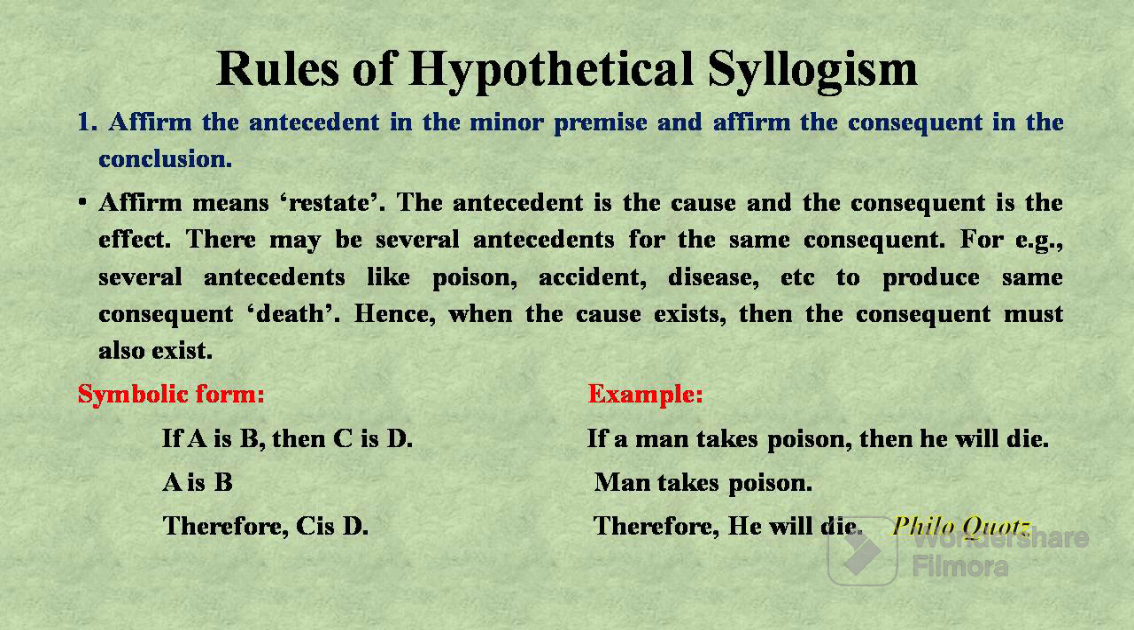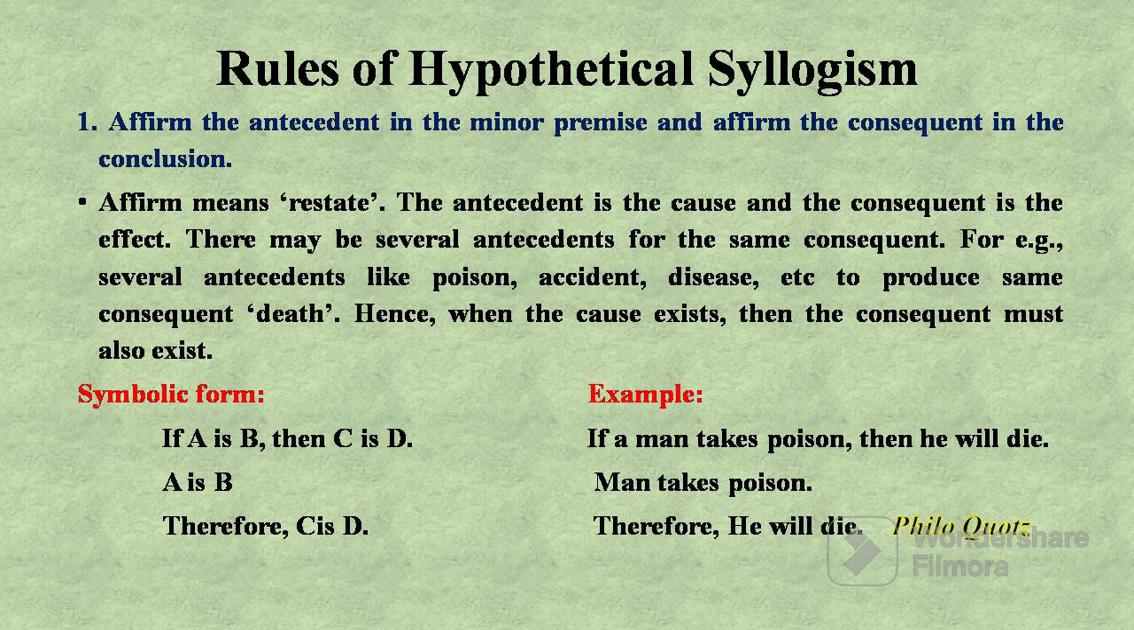So, the symbolic representation of that first rule is, if A is B, then C is D. That is the major premise. A is B is the antecedent part of that major premise, right? So, the minor premise affirms the antecedent. Therefore, C is D. That is the conclusion. That conclusion is categorical, and it is affirming the consequent part of that major premise. So, if A is B, then C is D. A is B, therefore C is D.